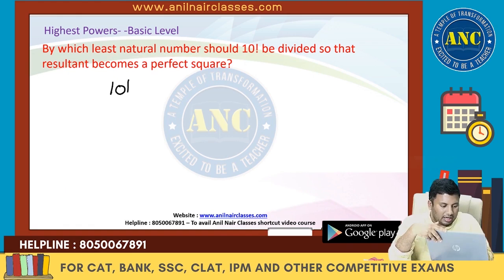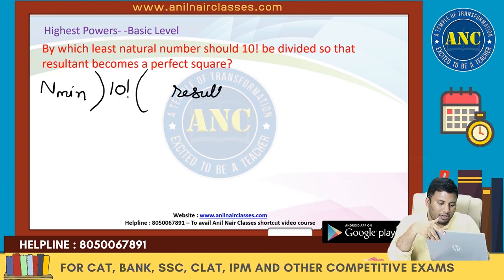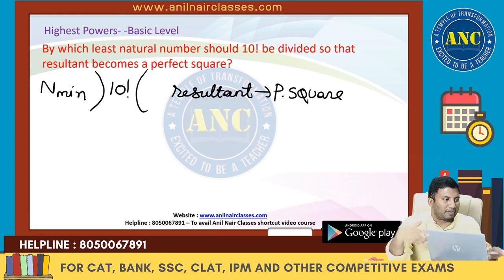There is a number, 10 factorial. It is divided by the least natural number, and the resultant is a perfect square.